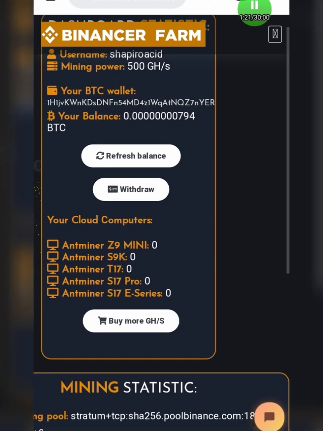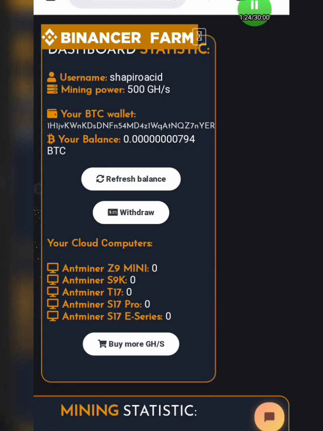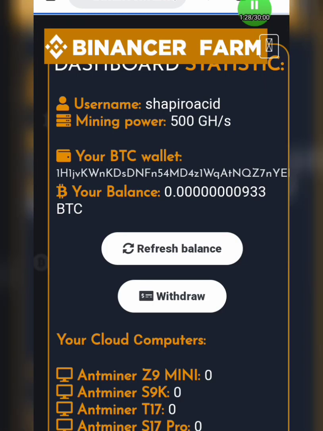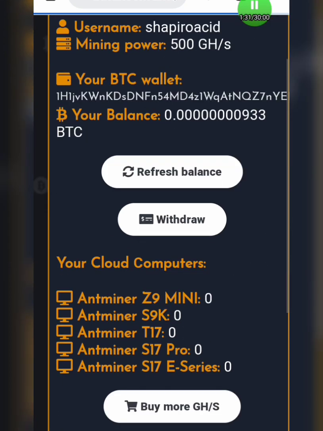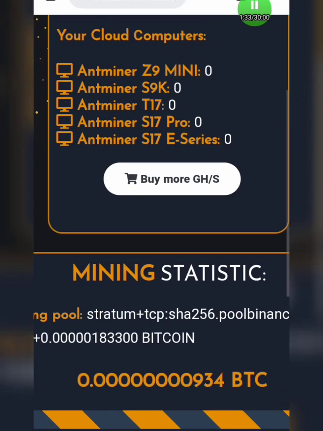So guys, this is how the app looks like. Right now, if I click on refresh balance, you can see that my balance will be refreshed. Let me just refresh it right now to show that this thing is really working. So I just received, and you can see that it has changed to ...933 BTC. So guys, this app is really working, so I recommend this app to all my subscribers and all of you watching this video right now. You can see it's mining again.